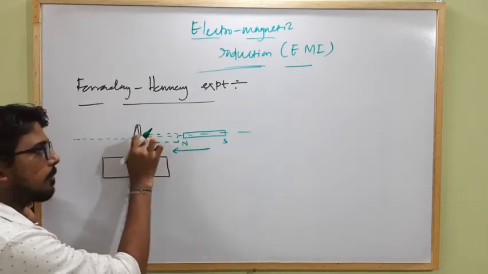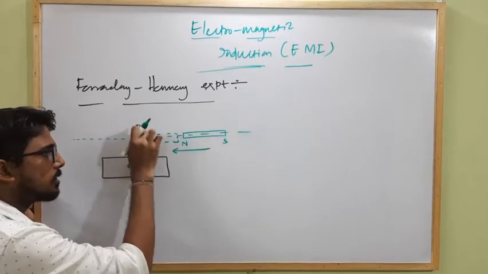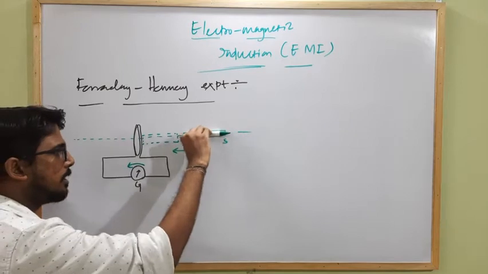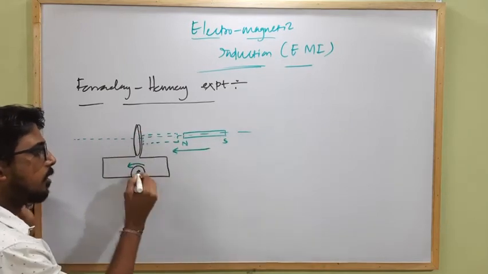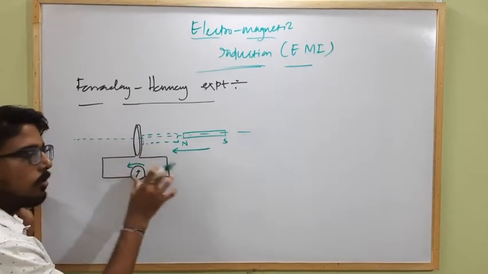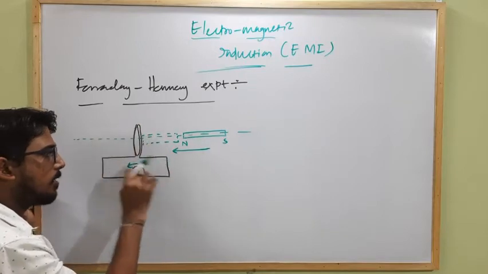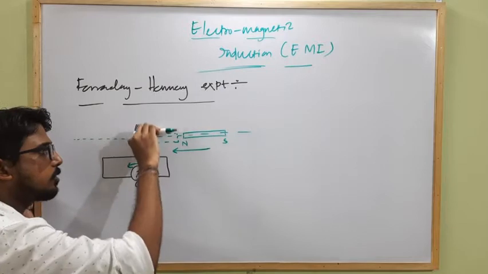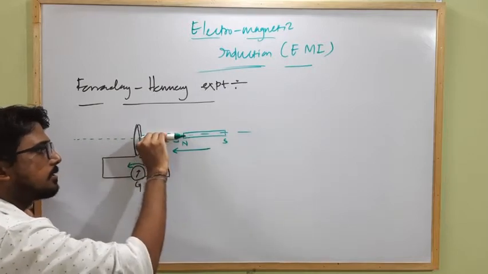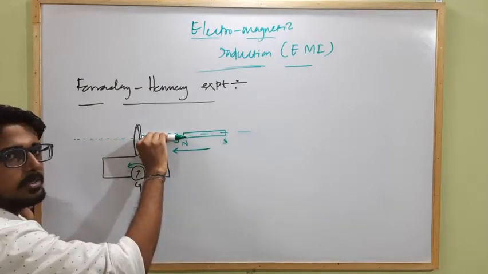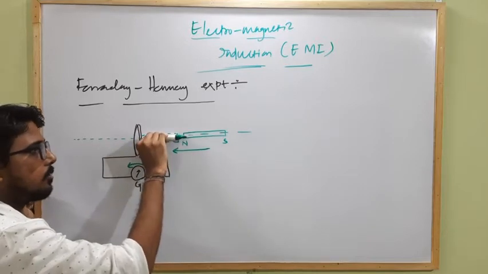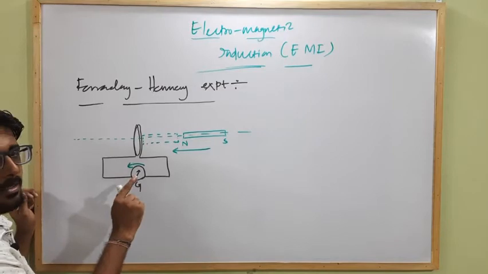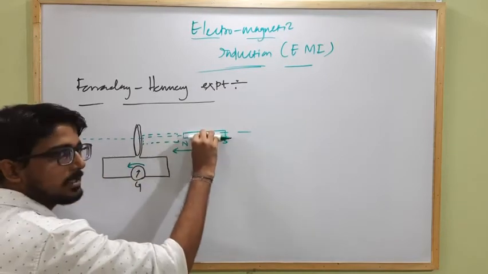When the relative motion between the circular coil and the bar magnet is zero, that means when the bar magnet is moving towards the coil, the galvanometer shows some deflection, which indicates that some current is flowing through the coil. But when finally the bar magnet comes close to the coil and its motion becomes zero, that means the magnet comes to rest, the galvanometer shows zero deflection.